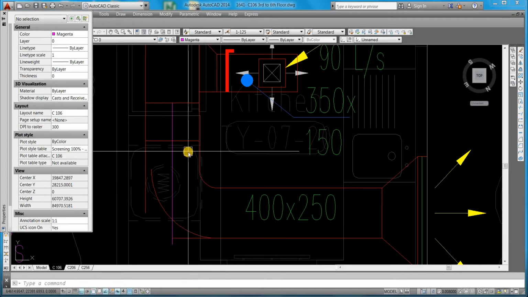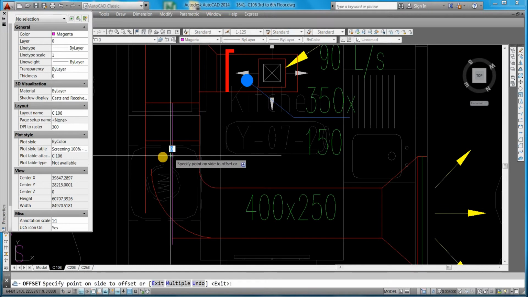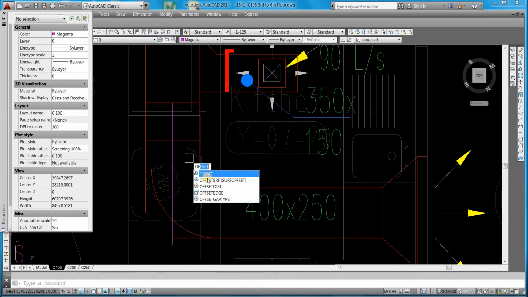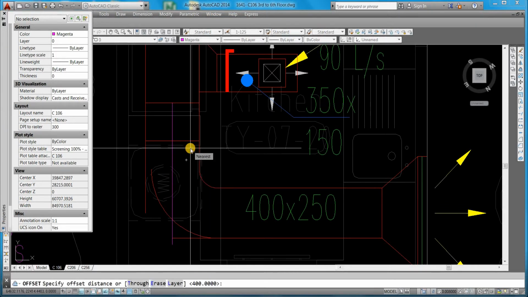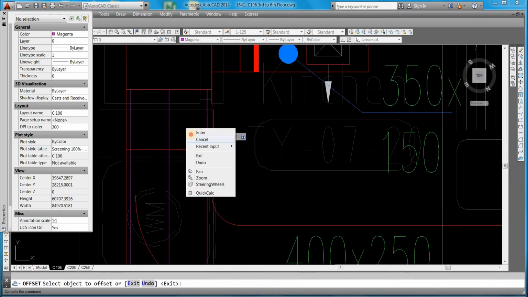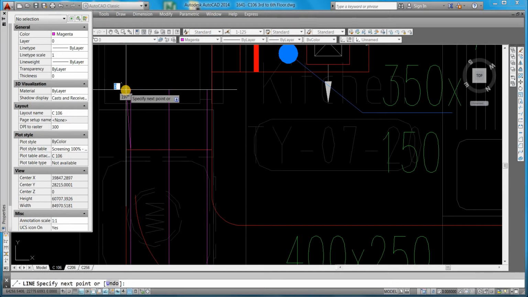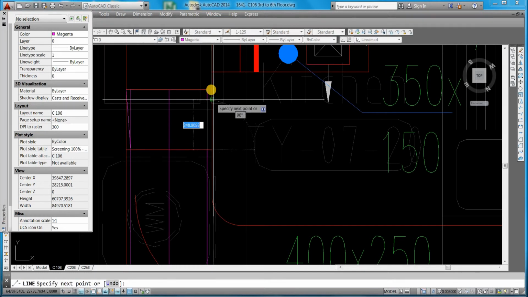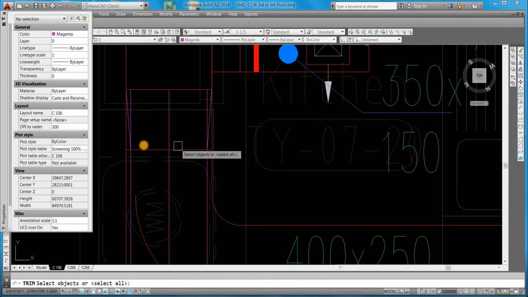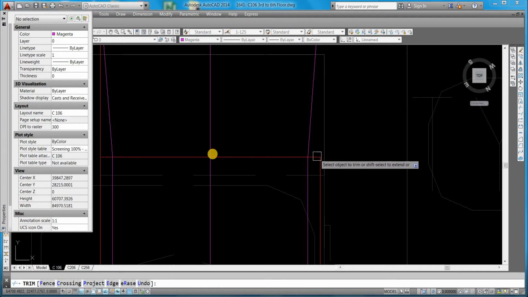Oops. 400. Offset from center line 200. This one, from here, this one, we'll make trim now. This one, there.